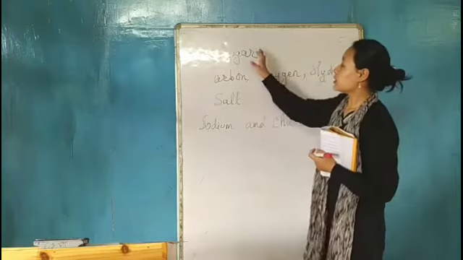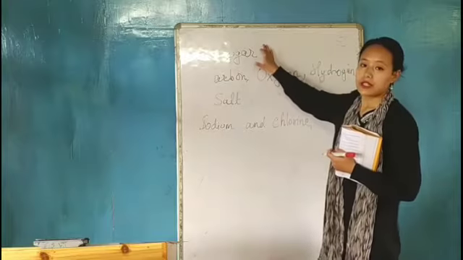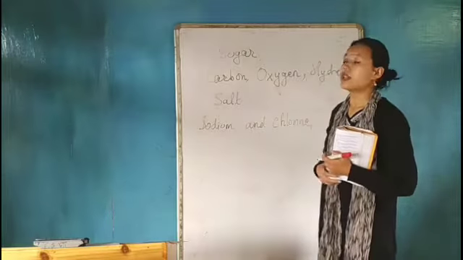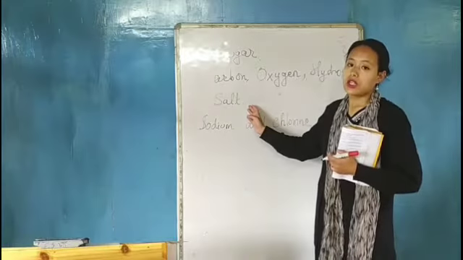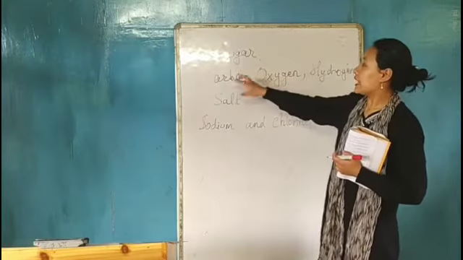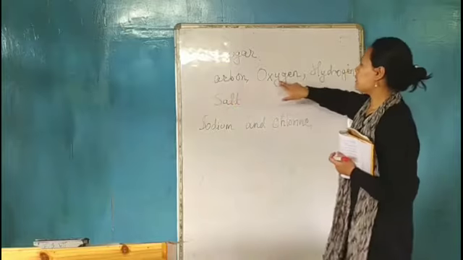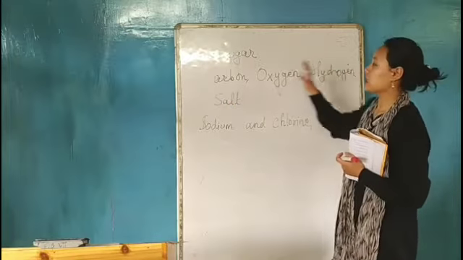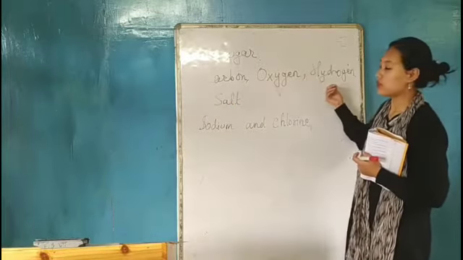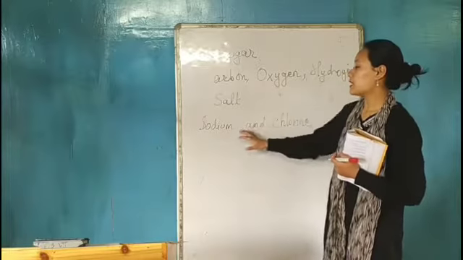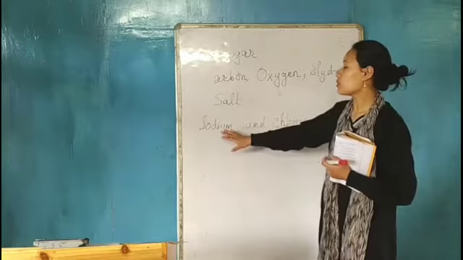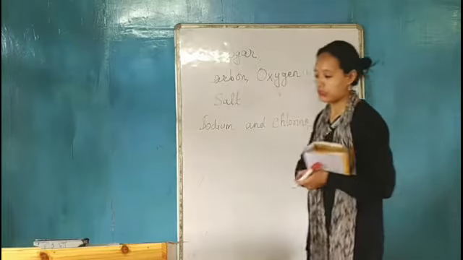These are the substances which we use in our day-to-day life, and these are examples of compounds. You can see that in sugar there are three different elements combining: carbon, oxygen, and hydrogen. And in salt two different elements are combining, sodium and chlorine.